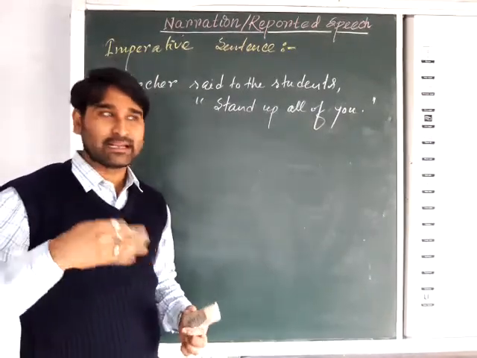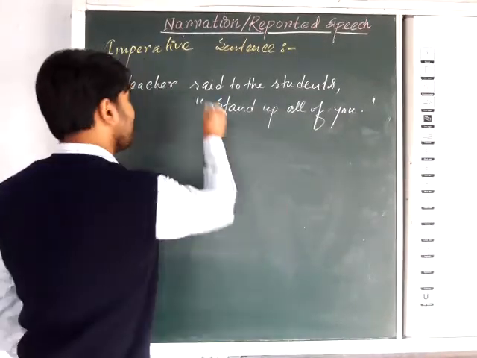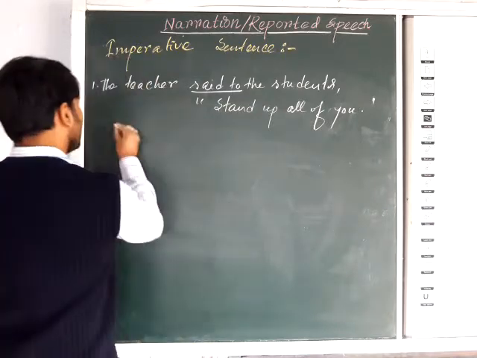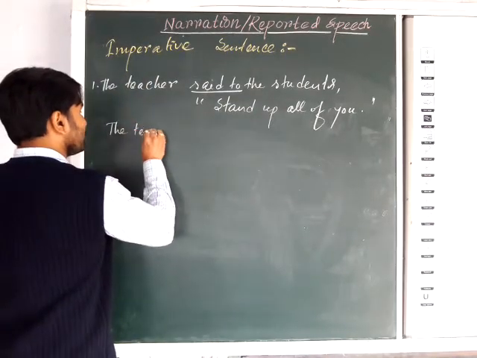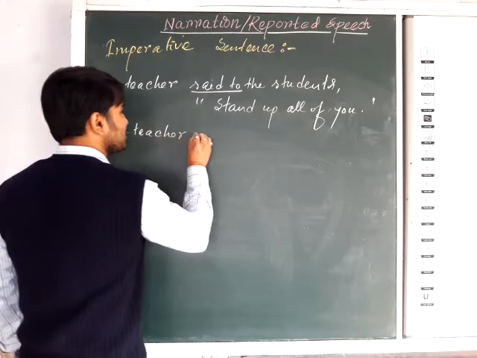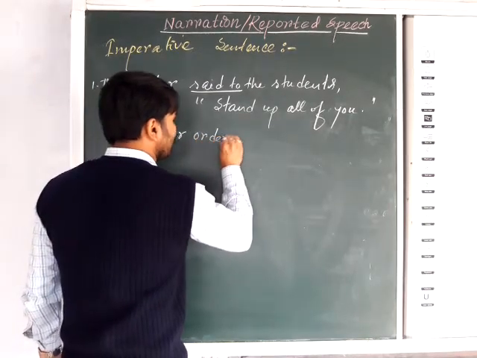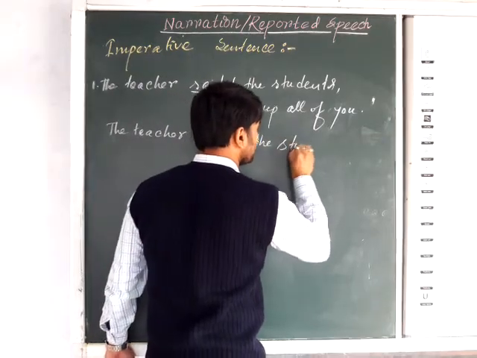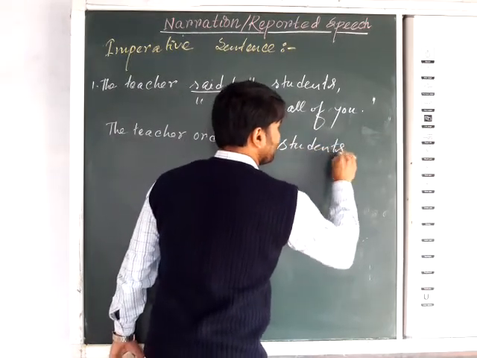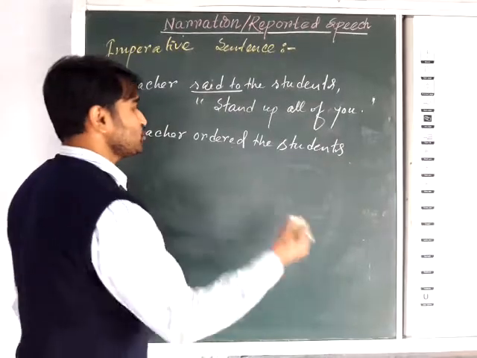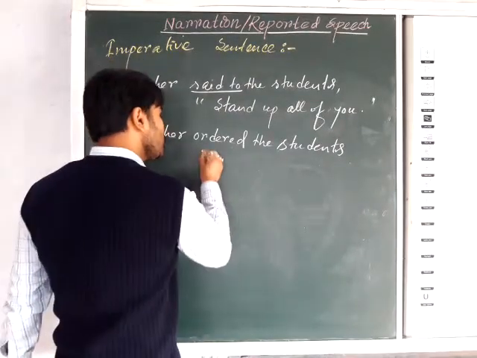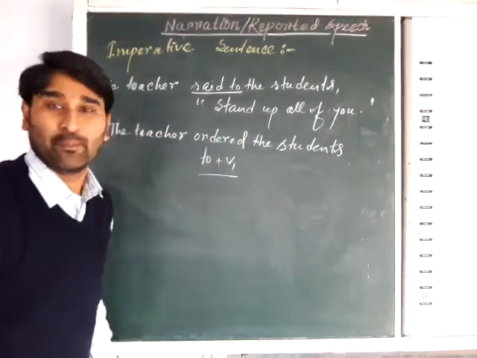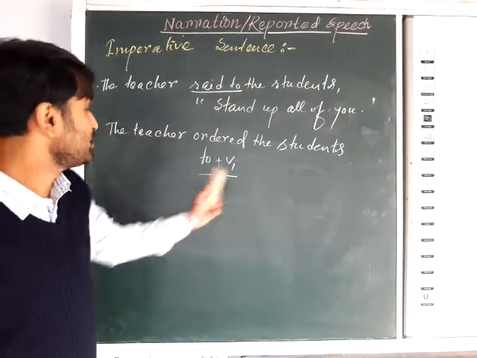So whenever you understand it is an order, you should change the reporting verb into "ordered", not "told". So the answer will be: the teacher ordered the students. Now why is it so easy? You should bring a linker. What is it? "To", a preposition, followed by the V1 form of the verb. So the teacher ordered the students to.